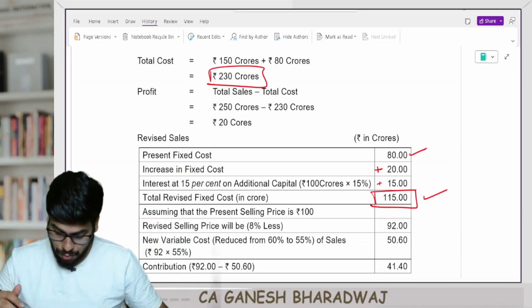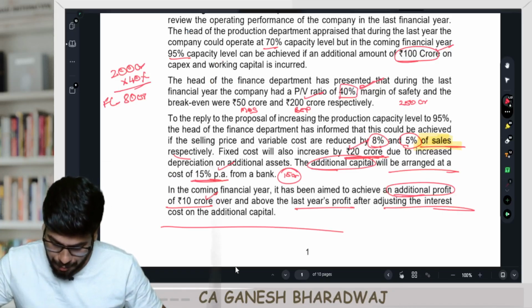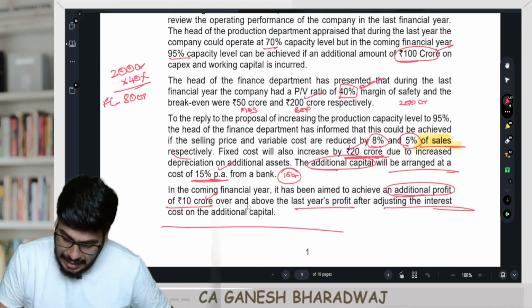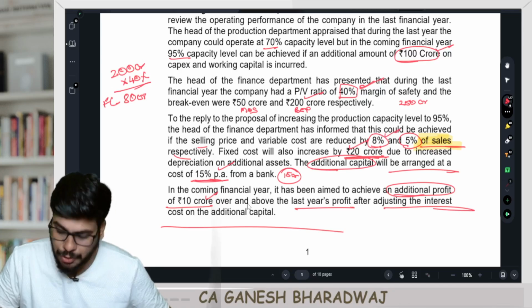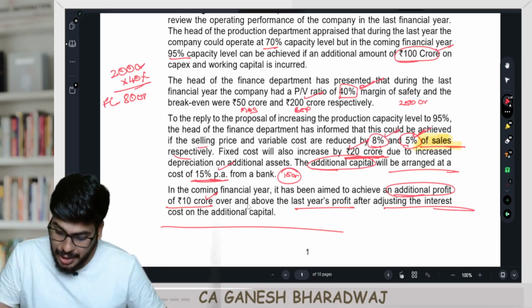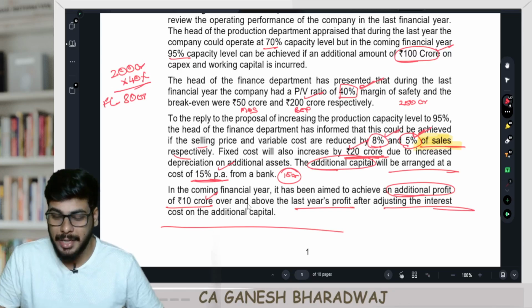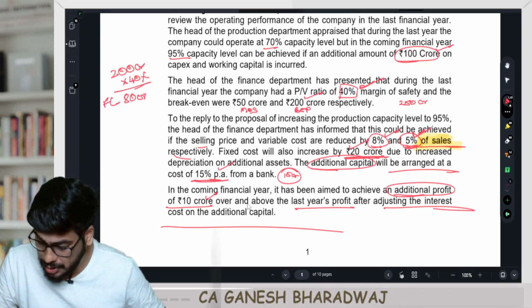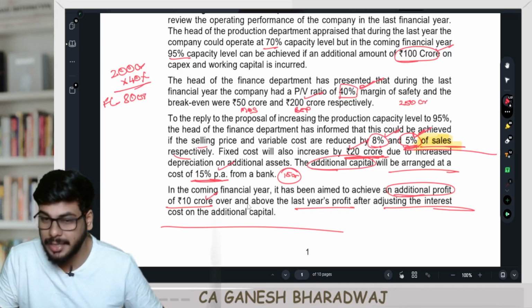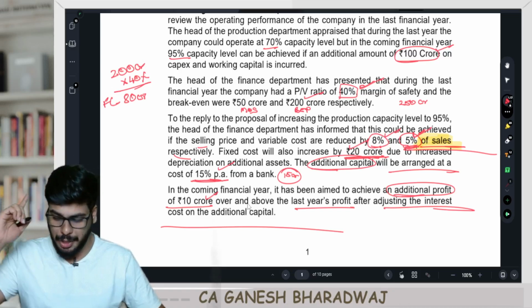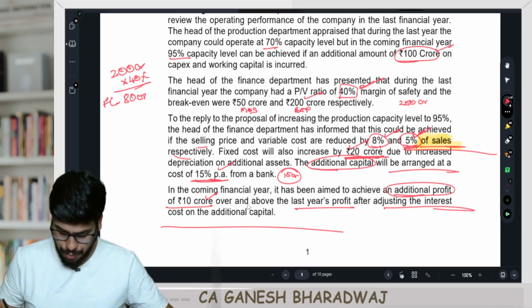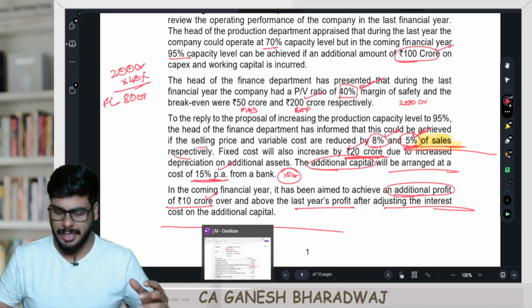Fine. Now, not just that, they have also mentioned a few more things. What is it? In the next year, there will be changes. Selling price will have to be reduced by 8%. The VC ratio will have to be reduced by 5%. They have not given this as variable cost. Ideally, variable cost should be reduced by 5% of sales, they have given. It means VC ratio needs to be reduced by 5%. Are you clear with this? So now, how would you do this? We need to calculate the revised PV ratio.